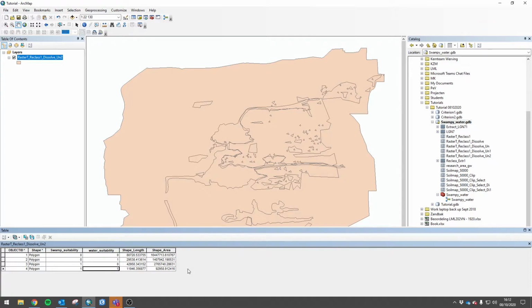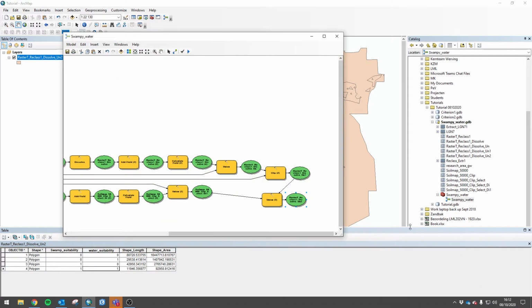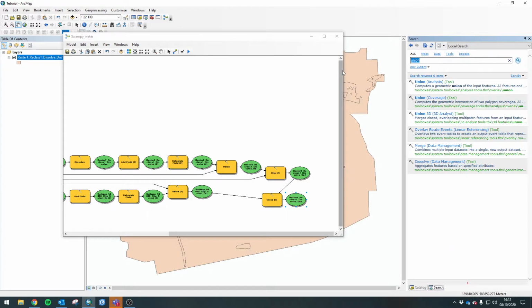Cool. We've done this in the past. You know how to do this, but let's just walk through these steps again. Let's go to Edit. And what tools do we need? I can hear you say it. We need Add Field.